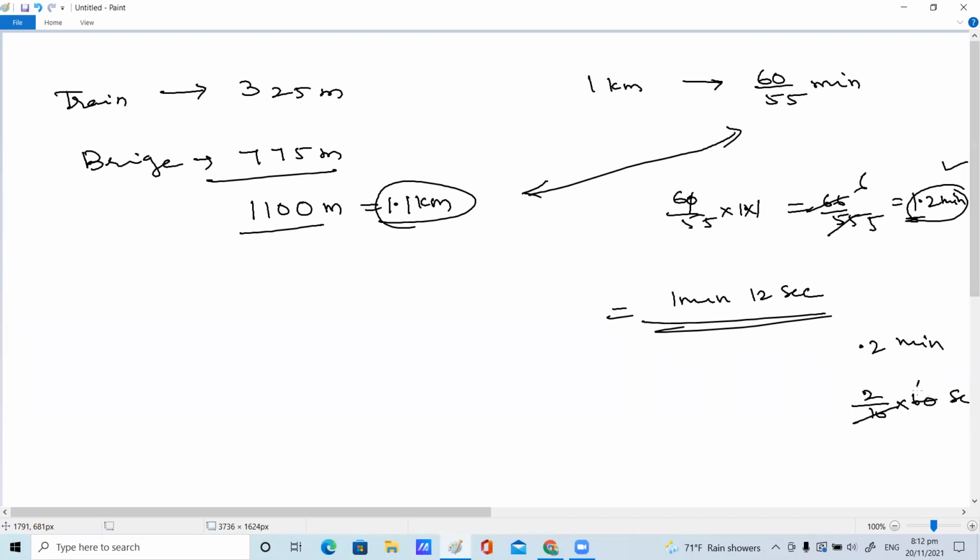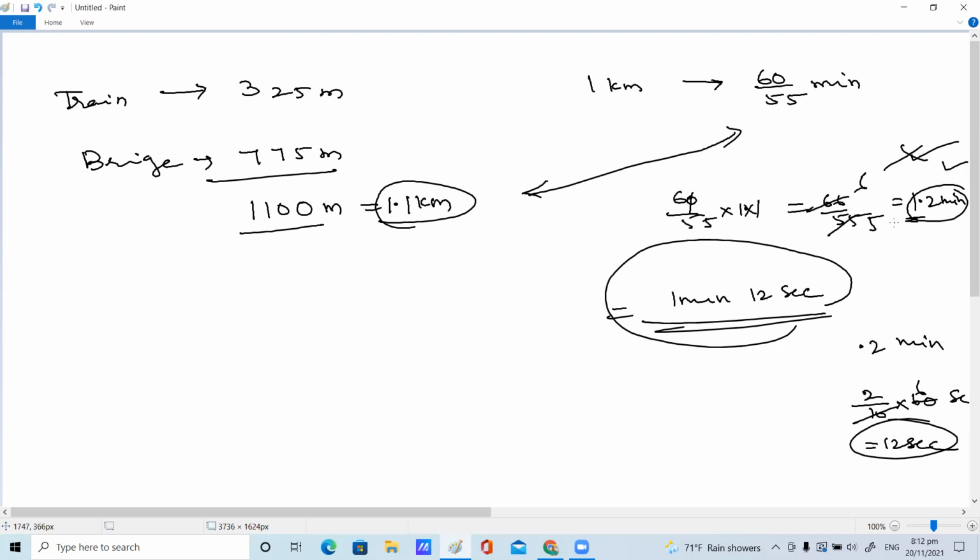Ma'am, I didn't understand. Why should we multiply by 60? This is only correct, but in your options it is given as 1 minute 12 seconds. If this option is not given, how are you supposed to do it? You can just multiply the point 2 with 60, so that you will get 12 seconds. So 1 minute 12 seconds is the time it takes to cross the bridge.